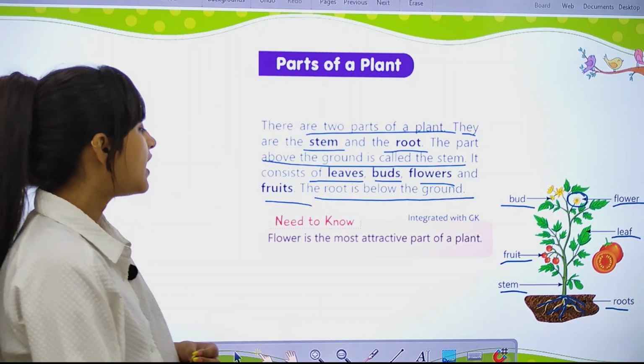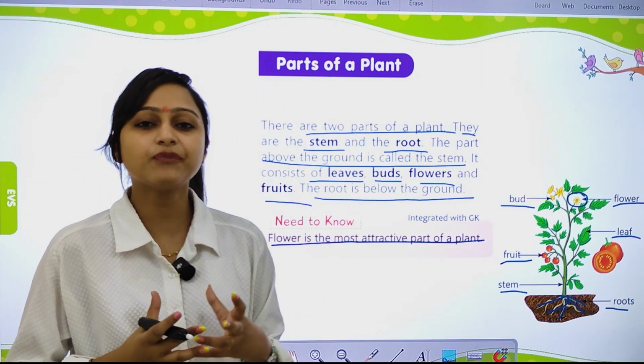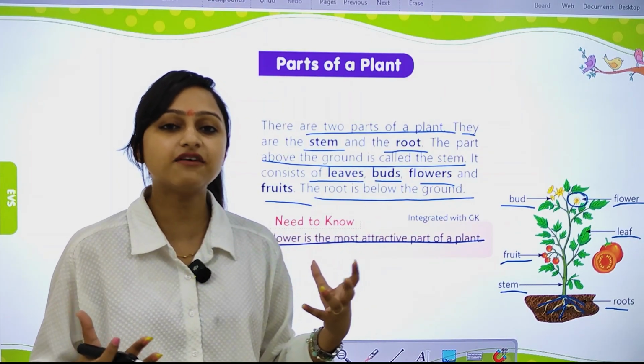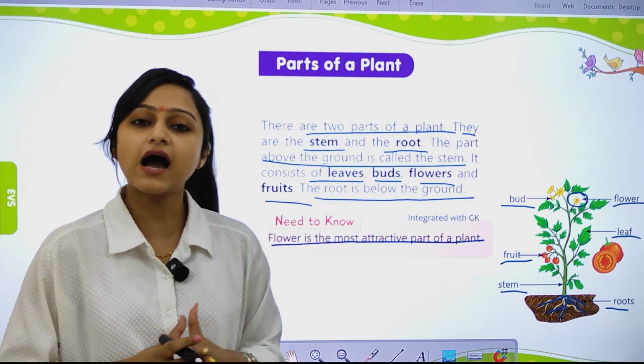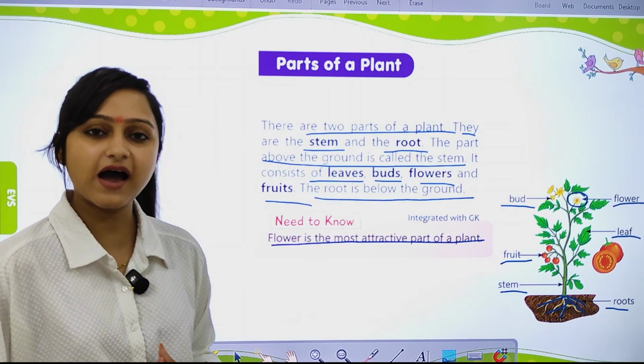You know, the flower is the most attractive part of a plant. It looks beautiful, no? You smell flowers, and they look beautiful to you. Sometimes you like a flower and you plant it in your garden. So it is the most beautiful and attractive part of a plant.